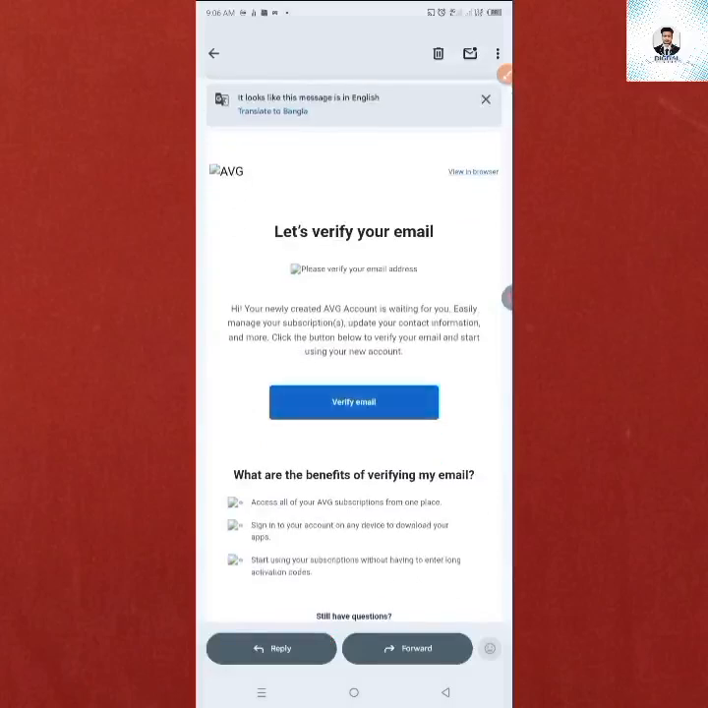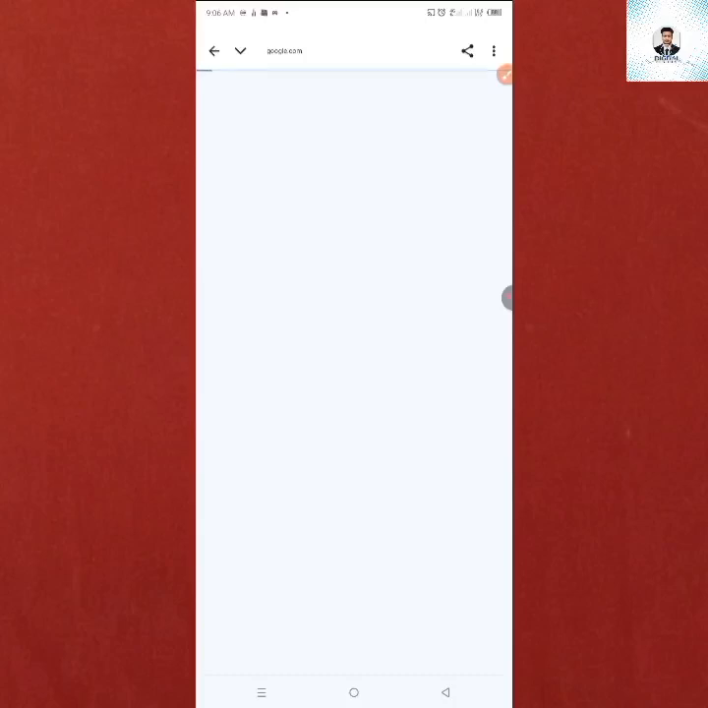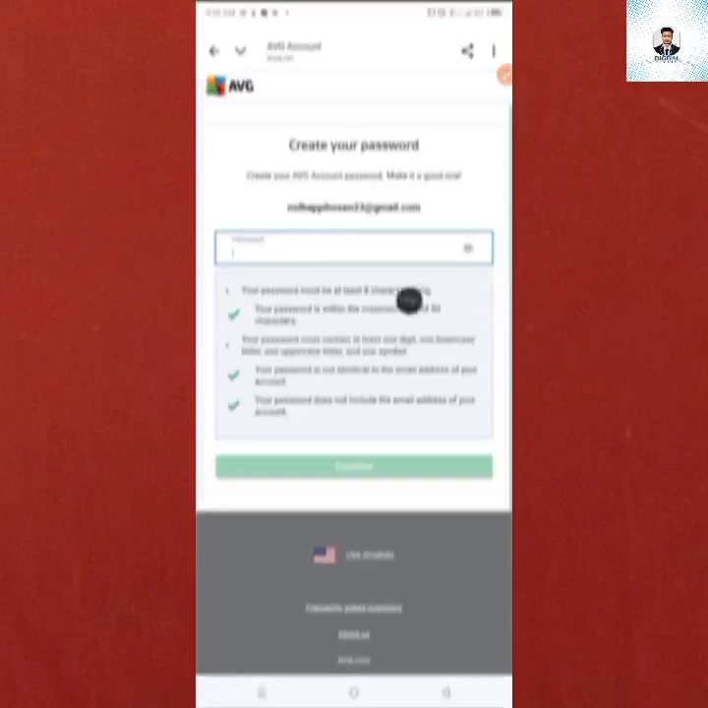After clicking on verify, you will get a new tab. In the web tab, you have to give your specific password. After giving the password, you will continue. After continuing, it will show that the password has been set up. You will continue from here.